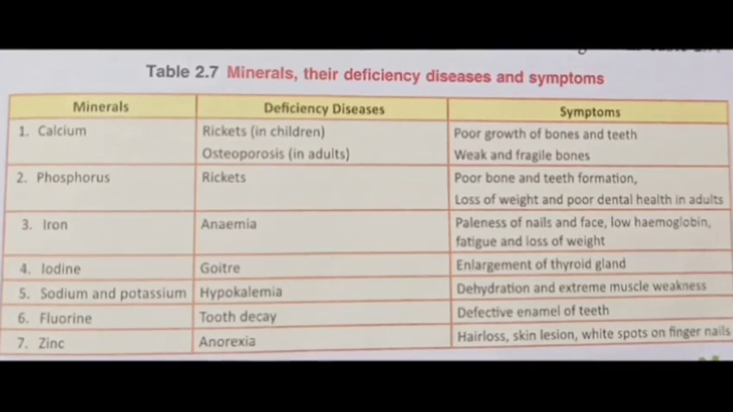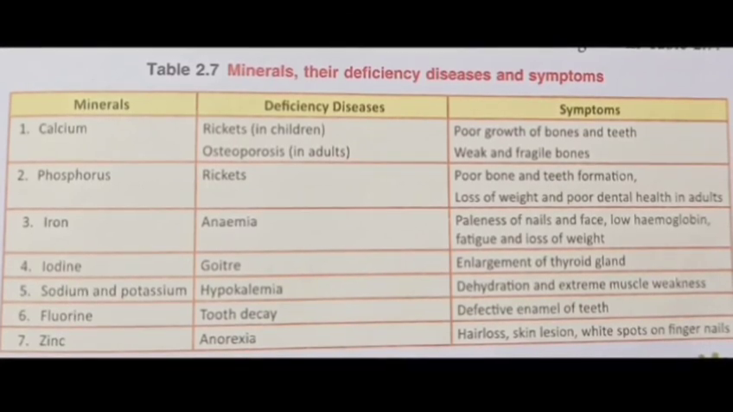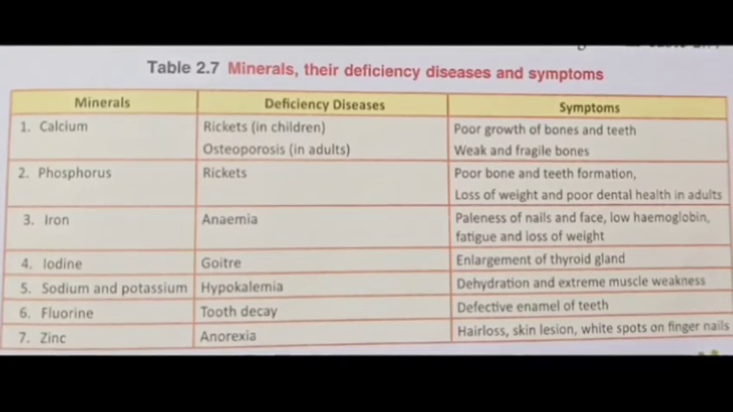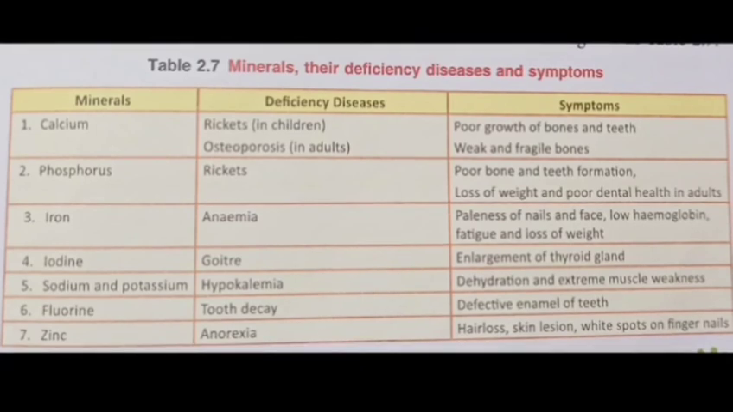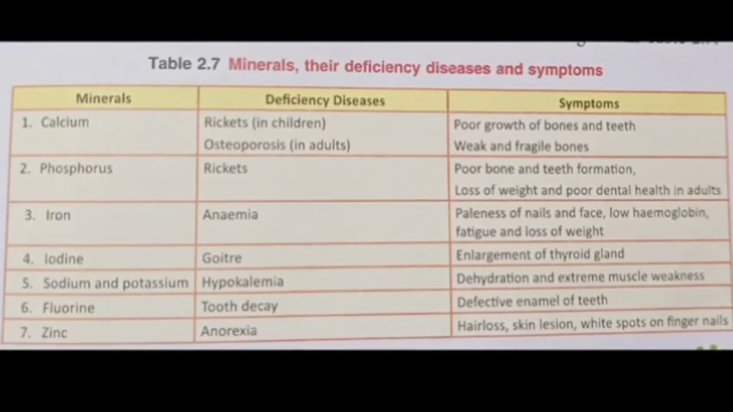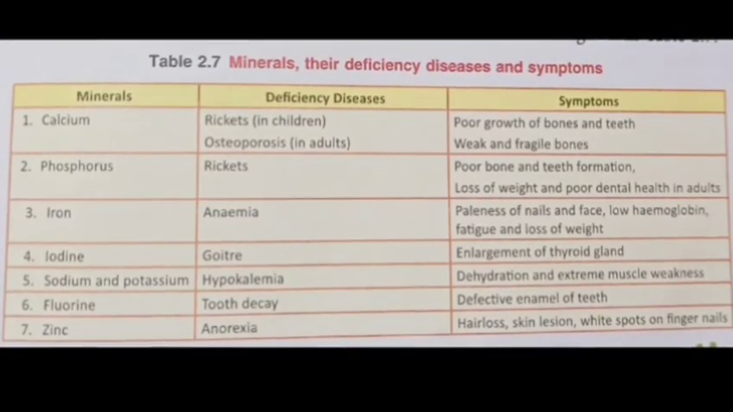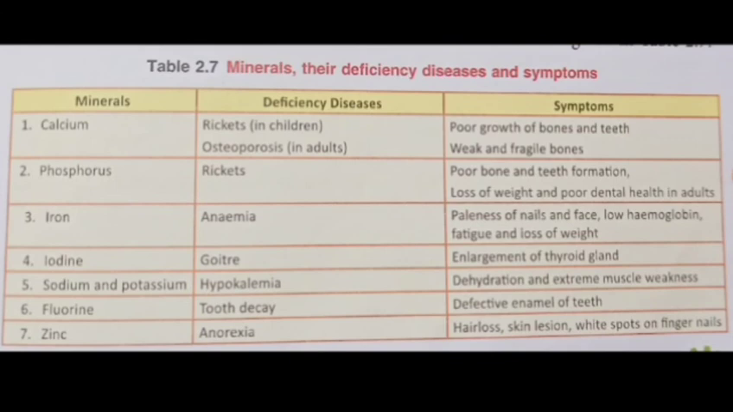Then we are having deficiency of zinc, it causes anorexia, where we are having a large amount of hair loss and some white spots on the fingernails. Then we are having in the last the two terms that are undernutrition and malnutrition. These are having different meaning. It looks very similar, but they are having different meaning. Let me make you understand.